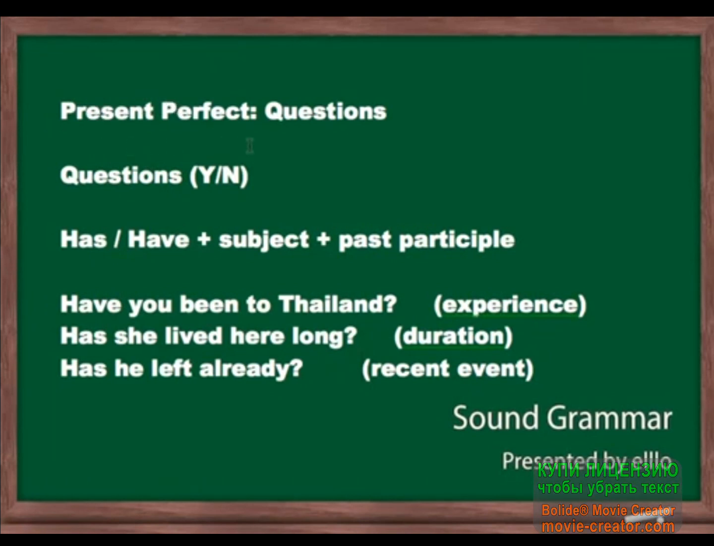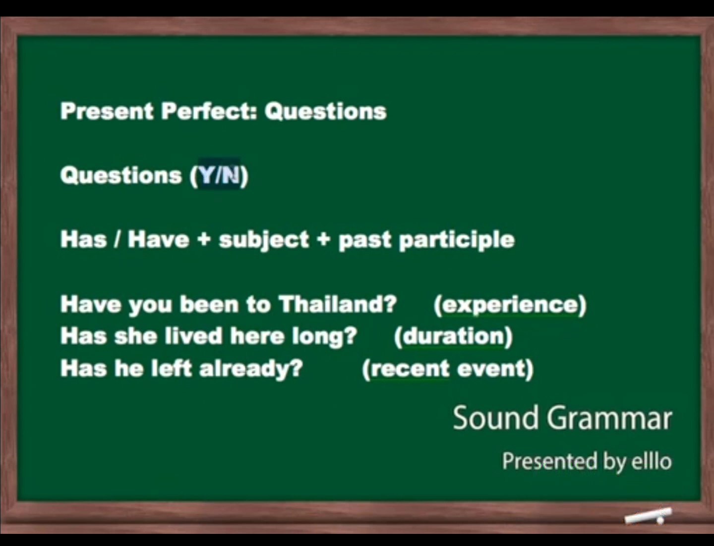Okay, in this video we are going to talk about the present perfect, and we're going to look at the questions, how we make questions. And first, a quick overview. We can use the present perfect for many things. We can use it to talk about experiences, for example, have you been to Thailand? You can use it to talk about duration, for example, has she lived here long? And you can use it to talk about recent events, like has he left already? So there are different ways we can use these, and we'll talk about those in a different video.